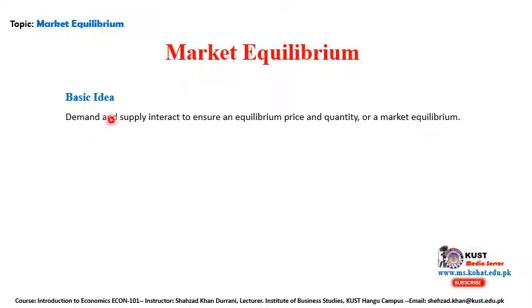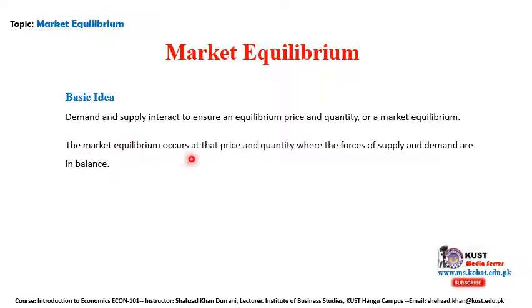The market equilibrium is actually an intersecting point, the point where demand and supply interact, where there is no increase in the price and no increase in the quantity demanded. They remain stable at that point. So that point is called the market equilibrium.